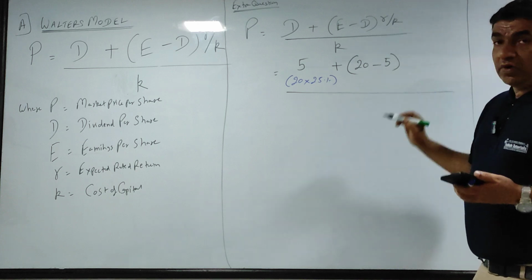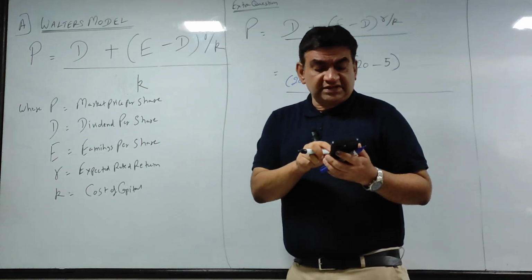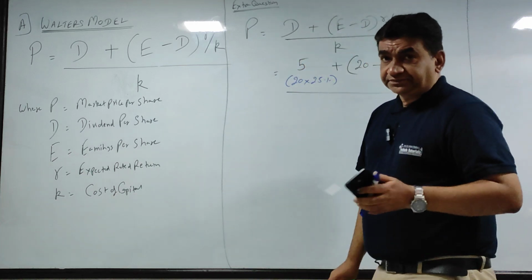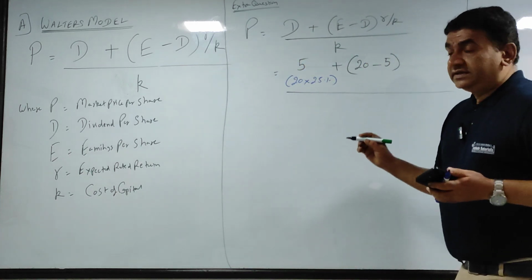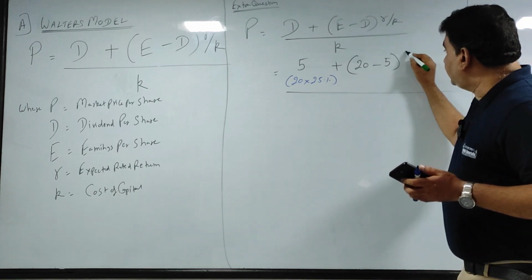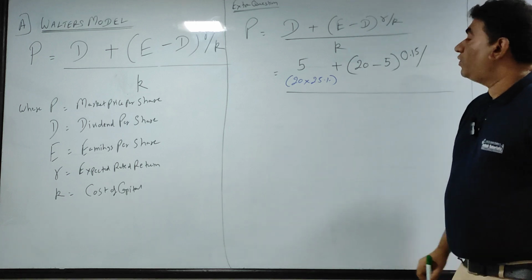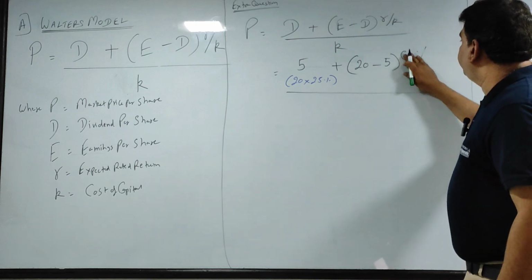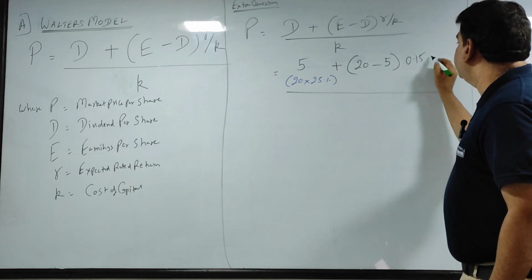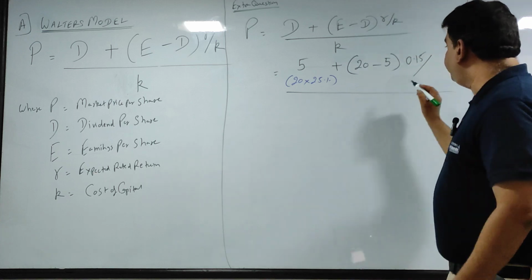And into R upon K, now be careful. R and K will always be in terms of percentage. Expected rate of return is 15%. Okay, that is R. Now don't write 15 because it is percentage. Instead of 15, you will write 0.15, and this you will divide by cost of capital, which is 10%.